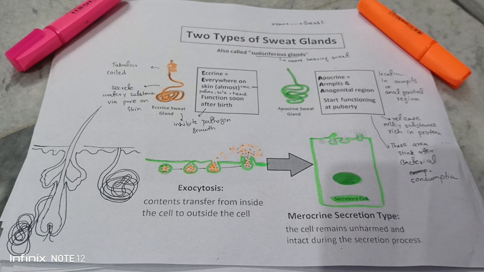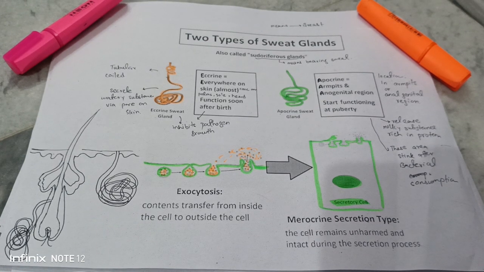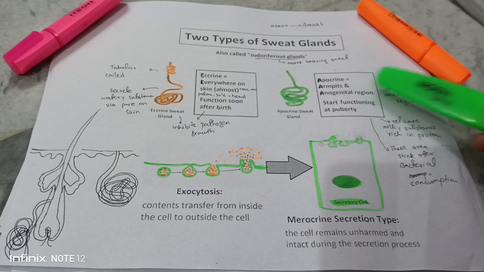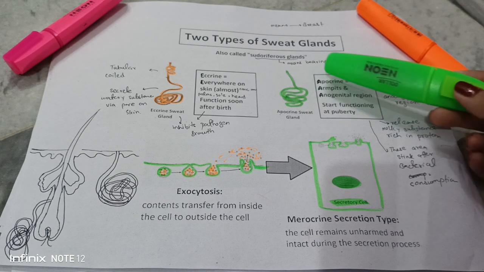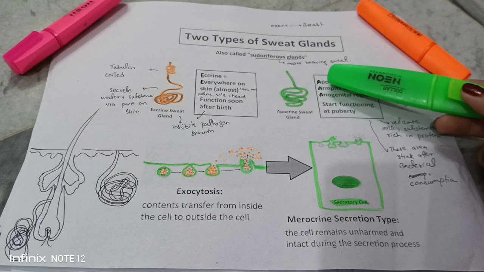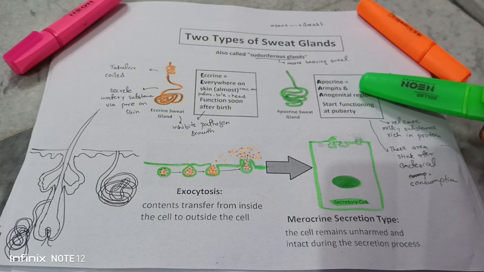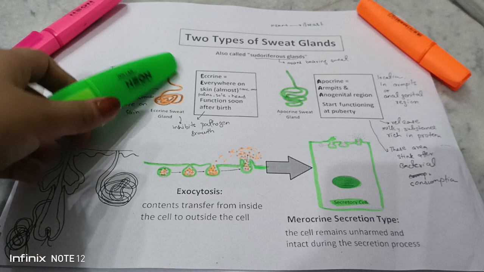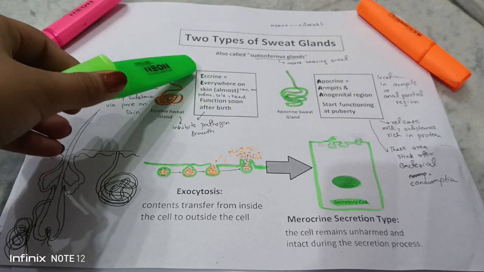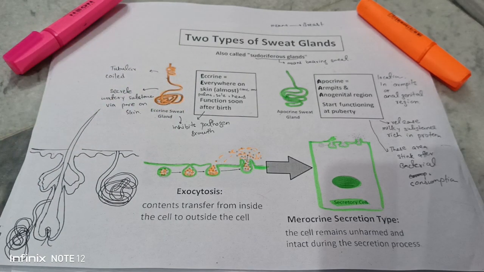Okay, now we move on to the second type of the sweat gland, which is apocrine gland. And apocrine glands are located in your armpits and the anogenital region, so you can learn it from the A for apocrine and A for armpit and A for anogenital region. So you can remember it, or you can also remember it as eccrine gland is E for everywhere. So E for everywhere, they are present everywhere on your skin.